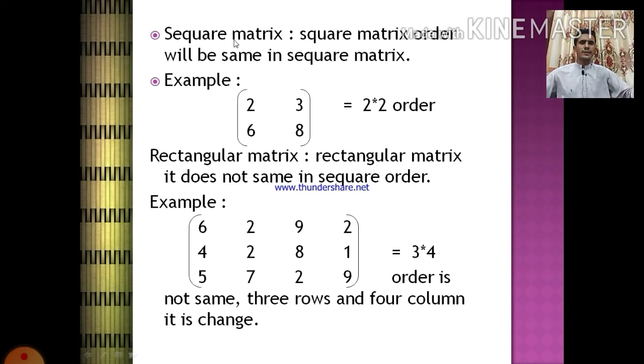A square matrix. In a square matrix, the order will be the same. Example, you can see rows and columns, meaning the matrix order will be the same. It is a row and it is a column, meaning 2 rows and 2 columns. It is the order.